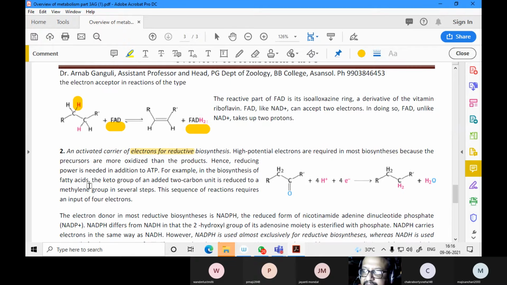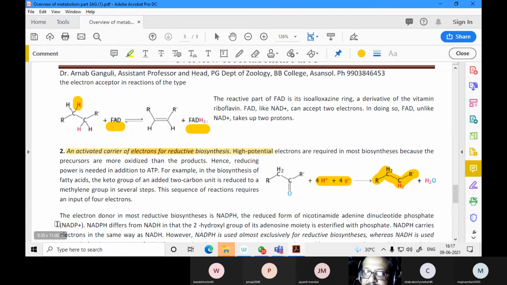What is the second function? It is an activated carrier of electrons. Four hydrogen ions and four electrons are trapped in these reducing equivalents. In this compound, you find the C=O and the R group, this ketose compound, that gets reduced, water is removed, and you get a reduced compound.